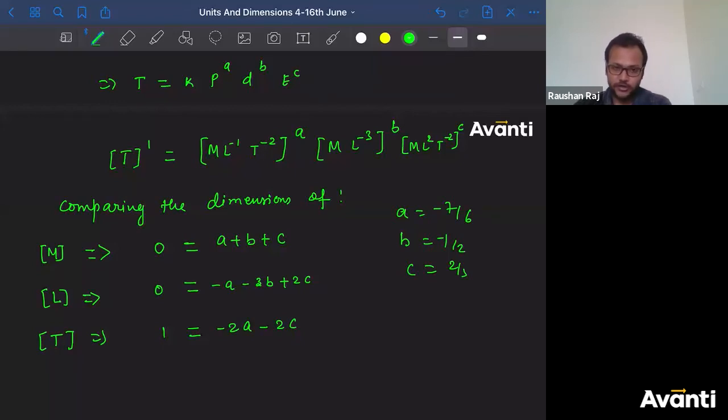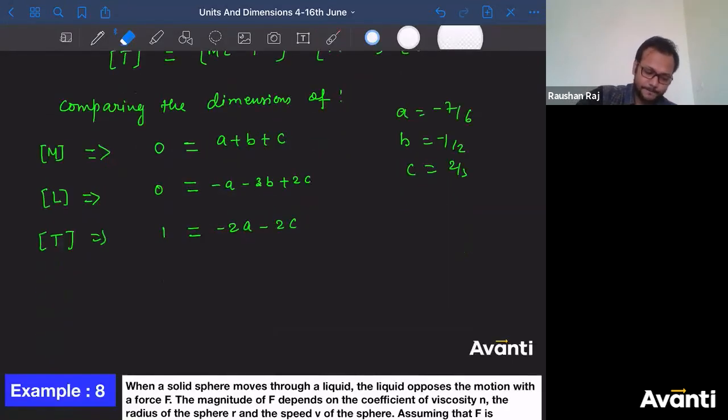See, now it's your job to solve these three equations. ये तीनों इक्वेशन को आपको सॉल्व करना है. कैसे सॉल्व करोगे? आप क्या करोगे? इनको किन्हीं दो को आप ले लो फर्स्ट, ठीक है? But one more way, there is one more way to solve this question. क्या तरीका है सॉल्व करने का? आप इनको कुछ इस तरीके से फॉर्म में कन्वर्ट कर सकते हो. This is what, minus 2a minus 2c, right? Sir, equations we are correct but the solution gets messed up. Yeah, it happens, it happens, ठीक है? So now the solution for this will be what?